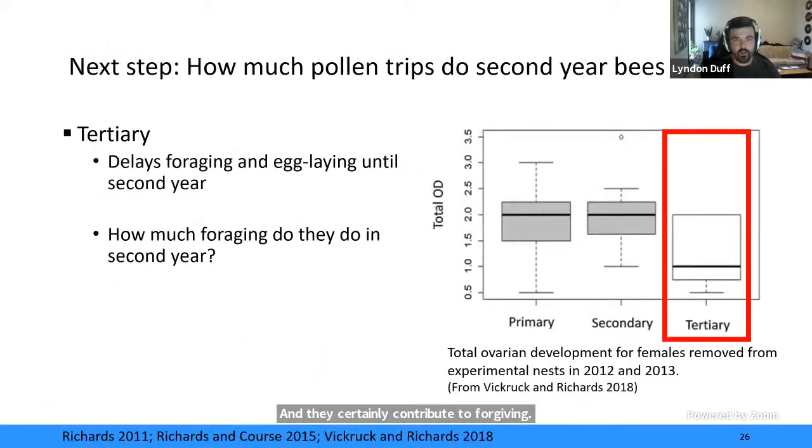So the next step I have is to determine how many pollen trips second-year bees make. So those tertiaries that delayed reproduction or low-ranking secondaries that delayed reproduction, I want to know how much foraging they do and how that compares to the other classes.